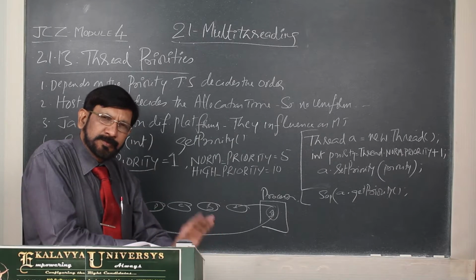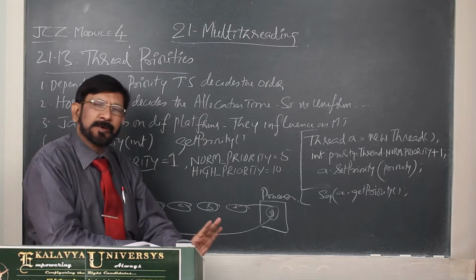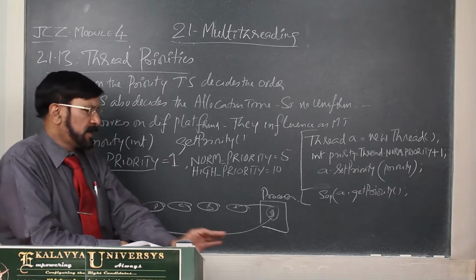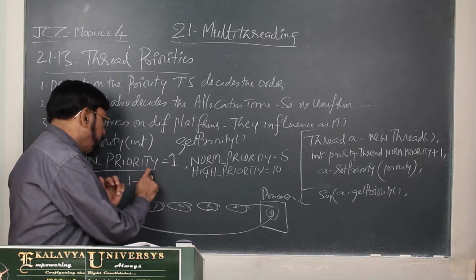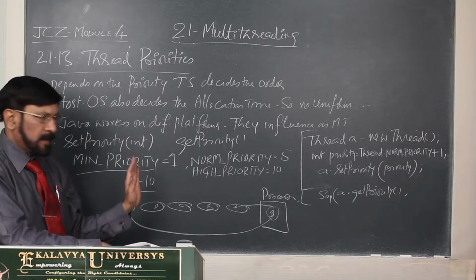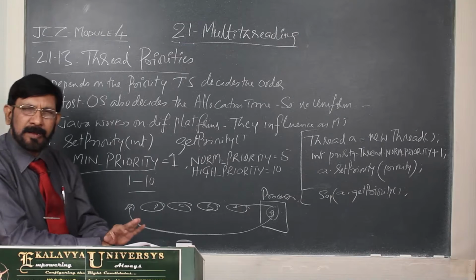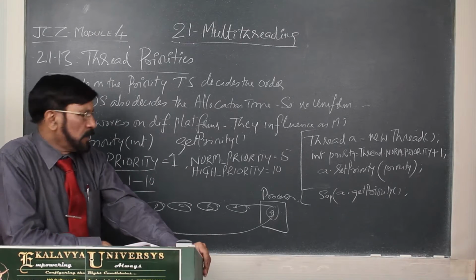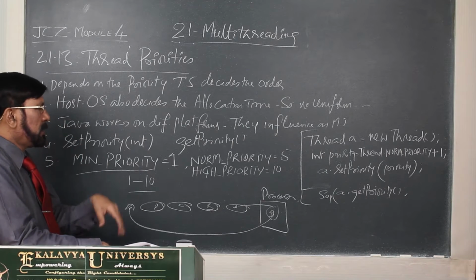So, always remember one thing: whatever the current priority level of the thread, it should be between 1 and 10. If it is less than 1 or more than 10, the corresponding exception is thrown. So, that point you must remember.